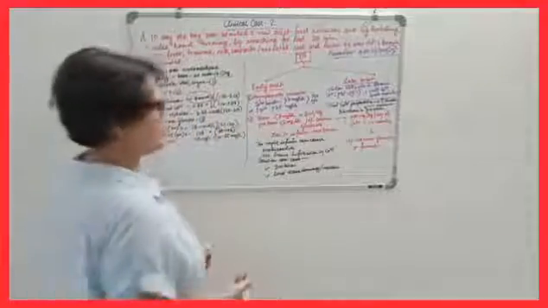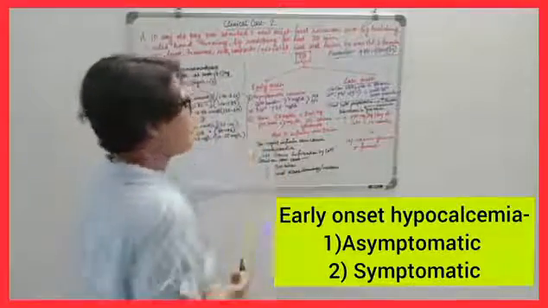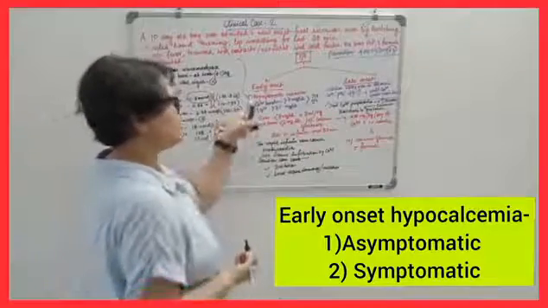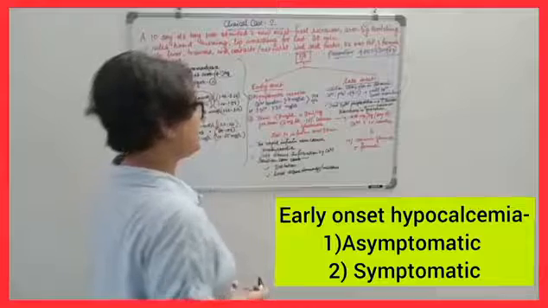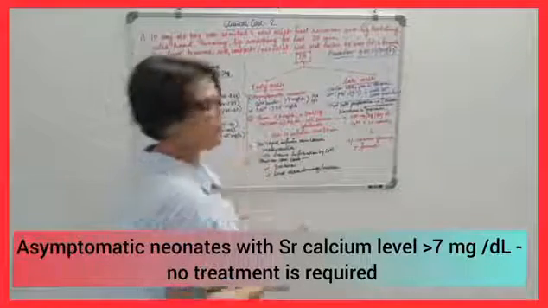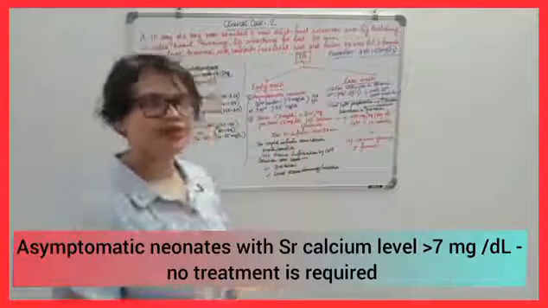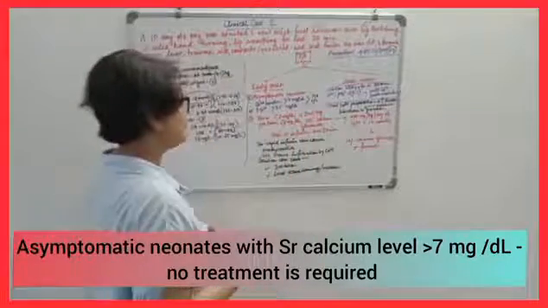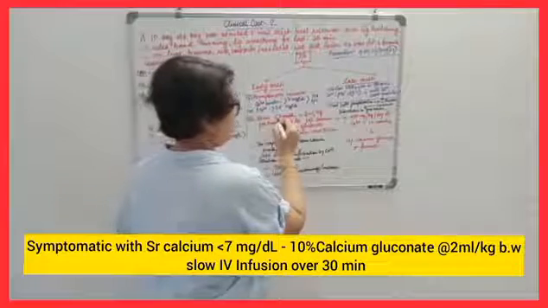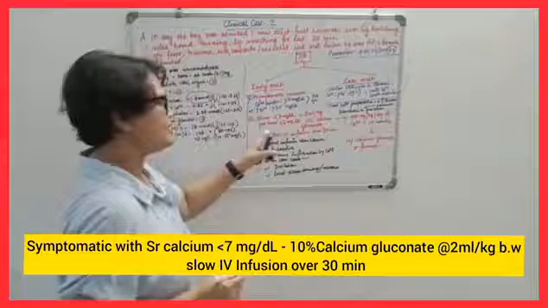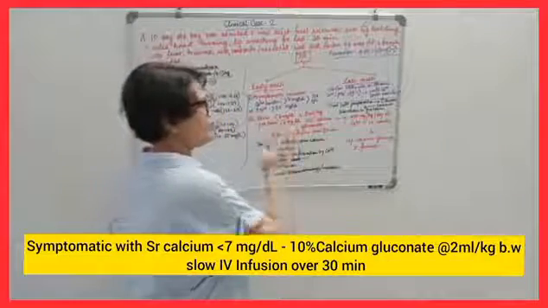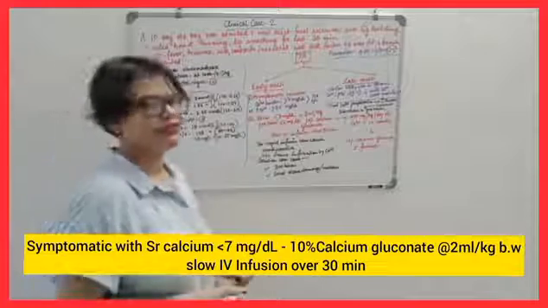Then coming to the treatment. In early onset neonatal hypocalcemia, there are three treatment options. Number one, if the neonate is asymptomatic and the calcium level is more than 7 mg per dl and the ionized calcium level is more than 3.5 mg per dl, no treatment is required. Second, if the baby is symptomatic, or the calcium level is less than 7 mg per dl, or the baby is preterm with calcium level less than 6 mg per dl, we have to start the treatment.